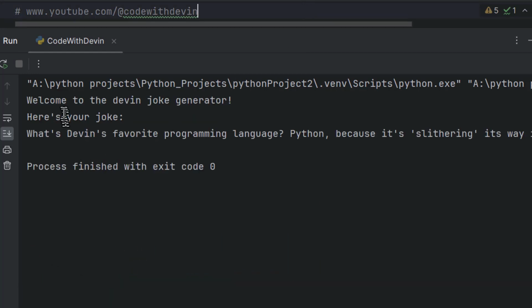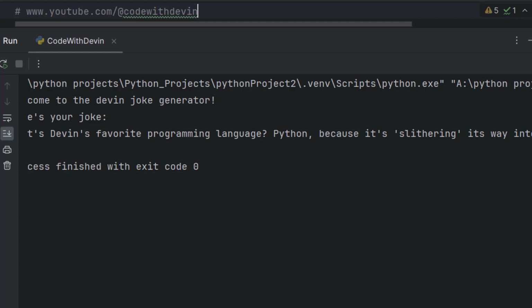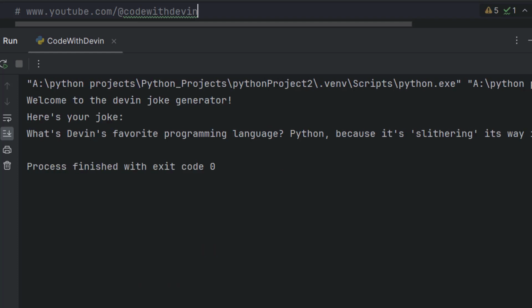So when I run the program, it is telling me welcome to Devin joke generator. Here is your joke. What's Devin's favorite programming language? Python, because it is... okay? And if I run it again, this time it gives me another one. Why did Devin get stuck in a loop? It couldn't break out of its debugging session.